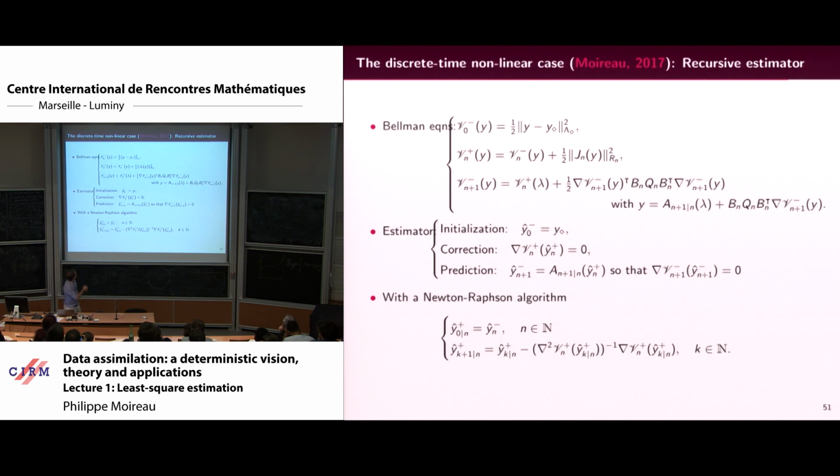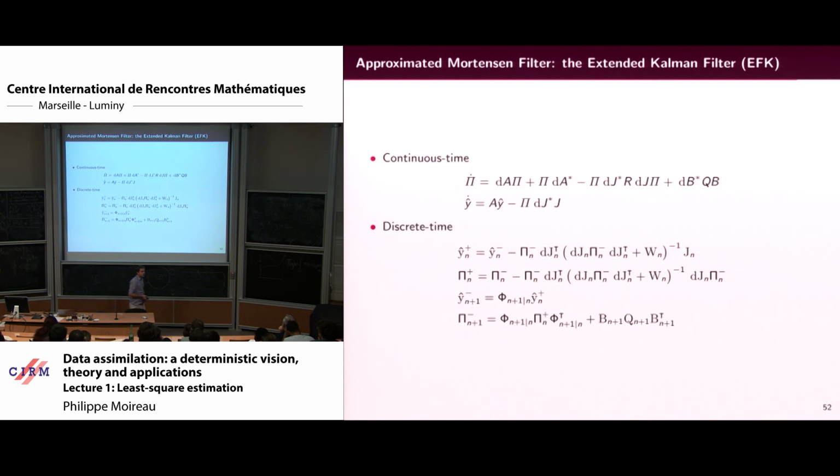Since it's impossible to apply this equation, what are people doing? For nonlinear systems, they decided to replace the Riccati equation by a new Riccati where they use the tangent of the nonlinear operators instead of the linear operators. They compute that. It's completely heuristic, and we will discuss tomorrow if there is some meaning behind that. And after discretization, it will be that. It's called the extended Kalman filter.